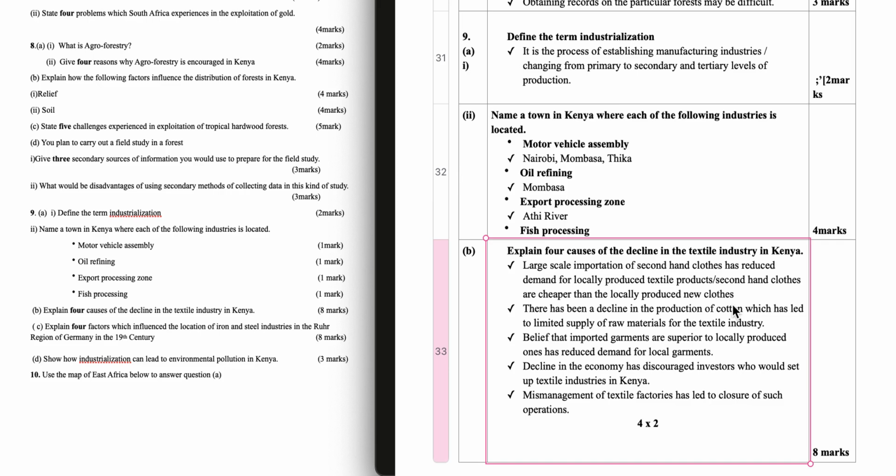There has been a decline in the production of cotton, which has led to limited supply of raw materials for the textile industry. Belief that imported garments are superior to locally produced ones has reduced demand for local garments. Decline in the economy has discouraged investors who would set up textile industries in Kenya. Mismanagement of textile factories has led to the closure of such operations.